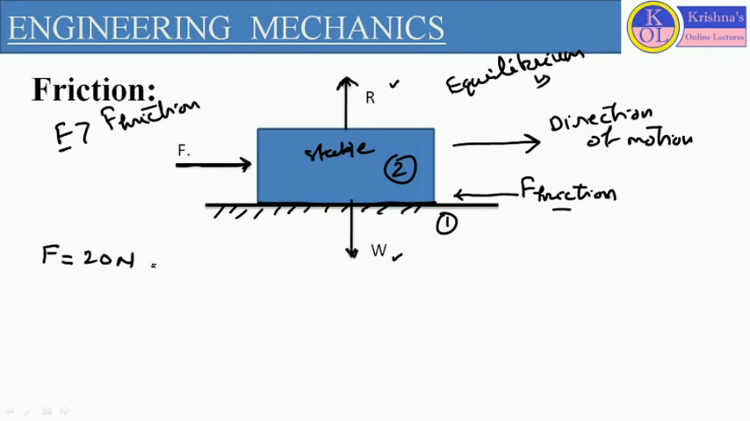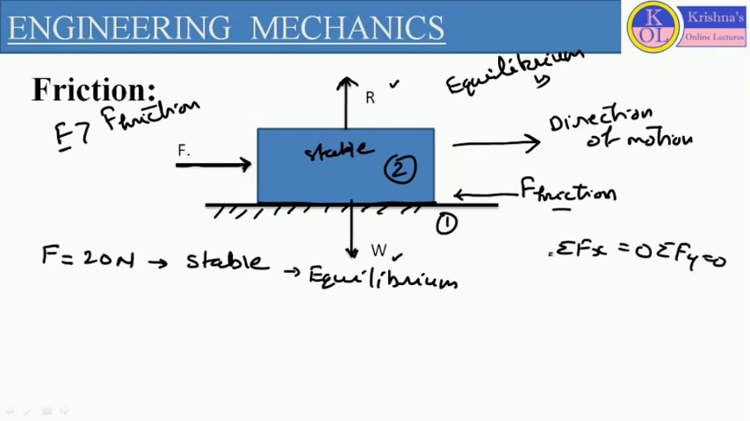So let us consider the applied load is 20 Newton. Now, after application of this 20 Newton force, if the body is not moving or it is in stable condition, then this body will be in equilibrium condition. In stability, we can define the equilibrium condition. So in equilibrium condition, we can consider summation of Fx equals 0, summation of Fy equals 0, all the conditions of equilibrium. Now, if we want to move the body, we have to increase the magnitude of force. Let us increase the magnitude of force. So we are taking the value of force as 30 Newton. This is the increased force.